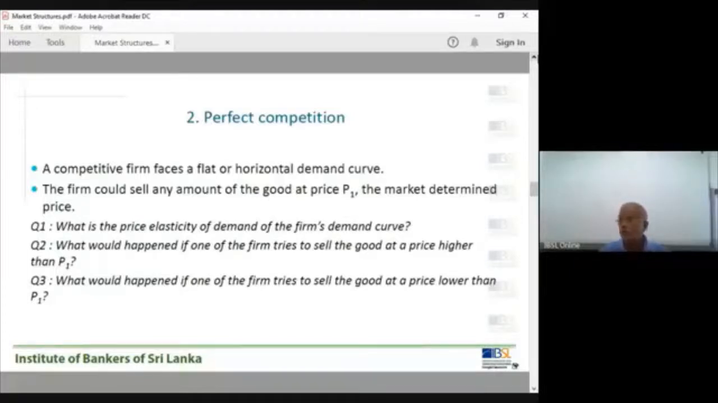Second one, lower than. That is also interesting because in the next lessons we are going to prove that this price is the marginal cost pricing. If the price is 100 rupees, that reflects the marginal cost of production. The marginal cost of production is also 100 rupees, therefore they charge a price of 100.